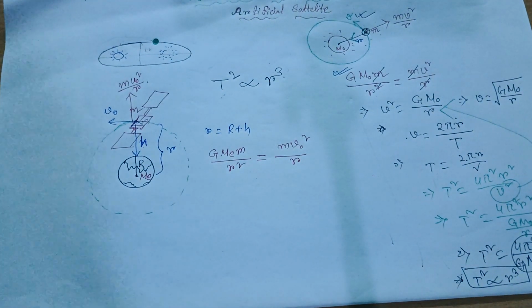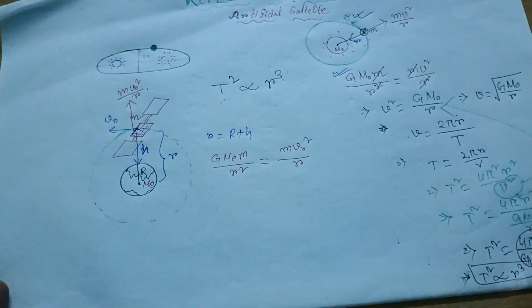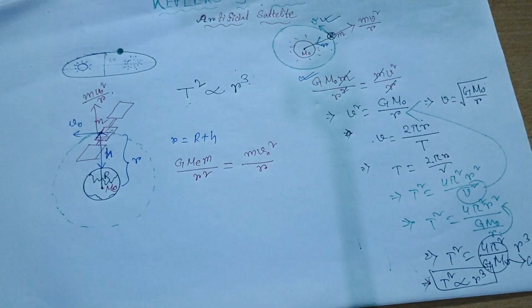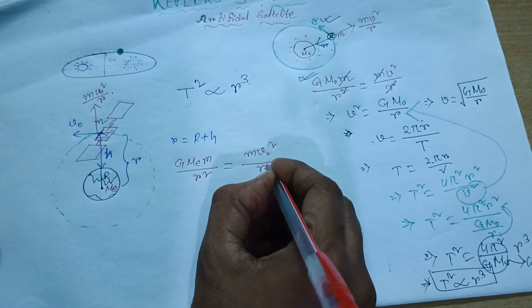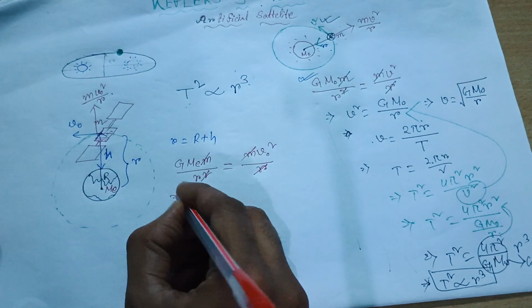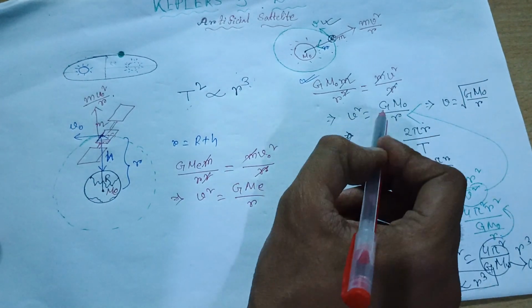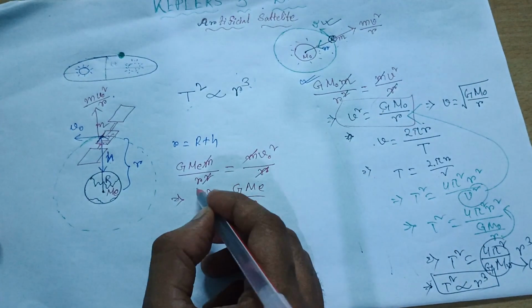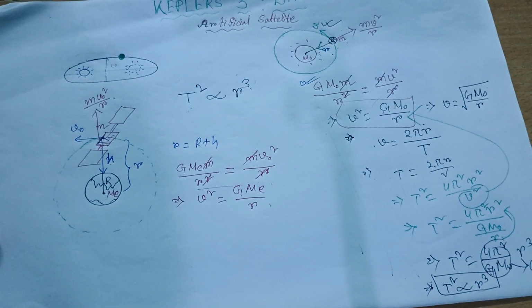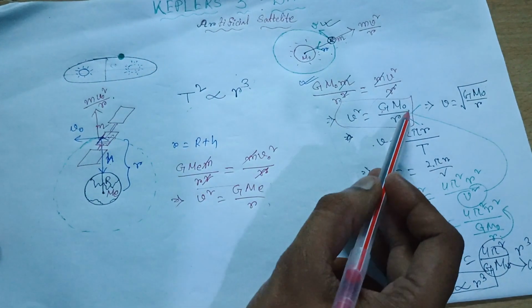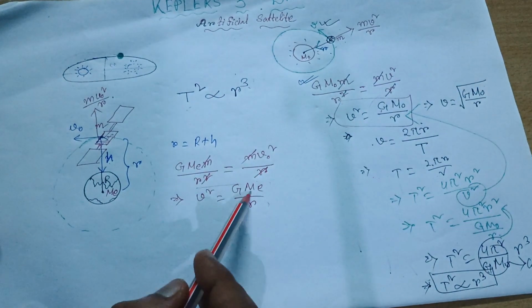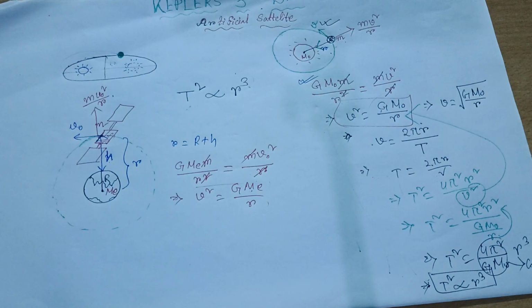So actually they are all following the gravitational law, or gravitational field, or gravitational force. The concept is more or less the same, so here also the same things will be cancelled. So I can write in the same way, G Me by r. You can see that these two formulas are coming up in the same form, but the only difference is that there it is M0, the mass of the sun, and here it is the mass of the earth, that means the central particle around which the other particles are revolving. That is the thing.